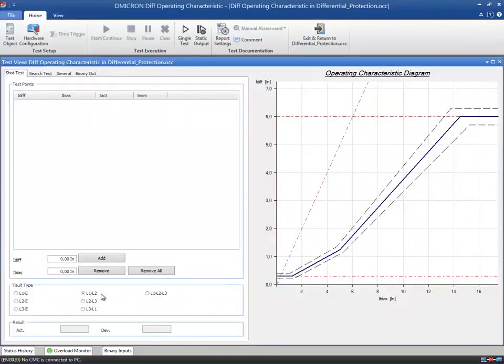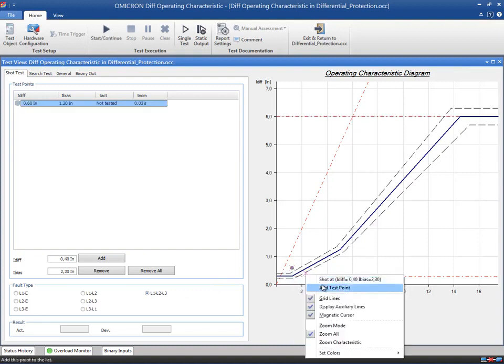The characteristic that you see in the operating characteristic diagram is adapted automatically to show whether you can expect a trip or not. We will now test a three-phase fault as an example. To test the slope of the characteristic, place one shot below and one shot above the start and the end of each segment of the characteristic.